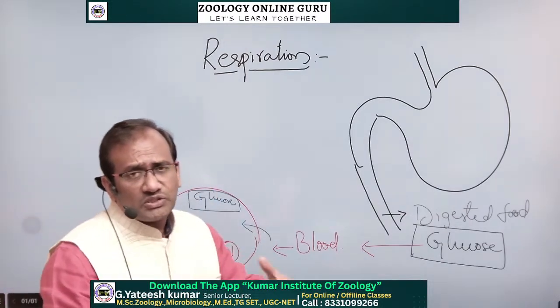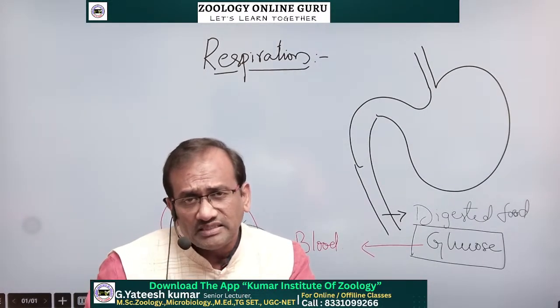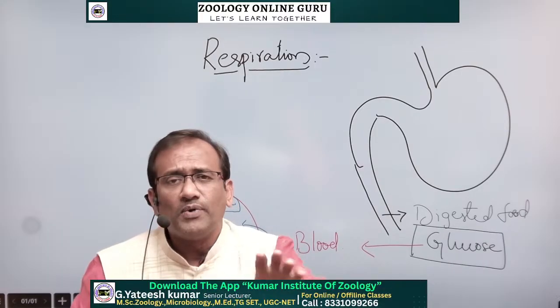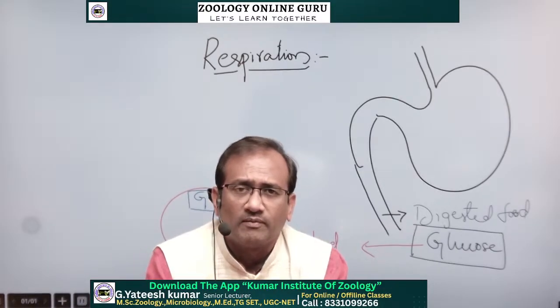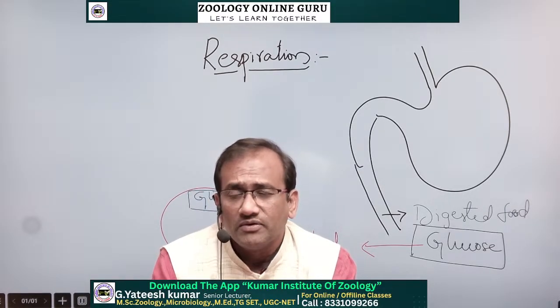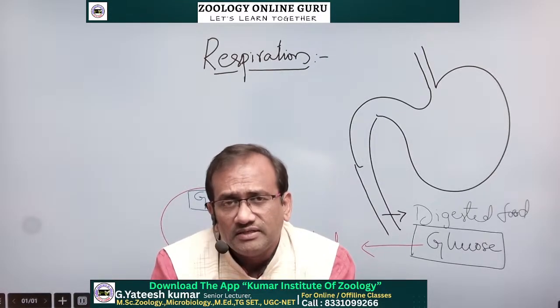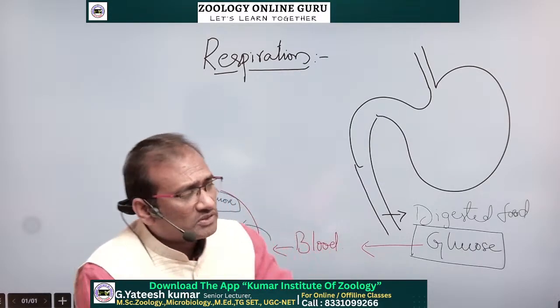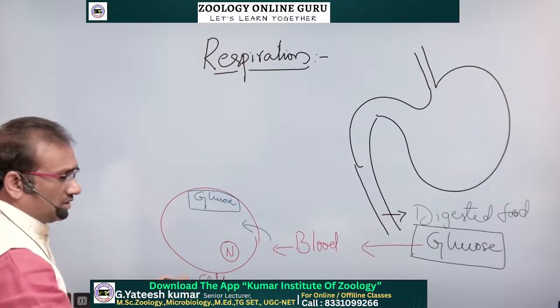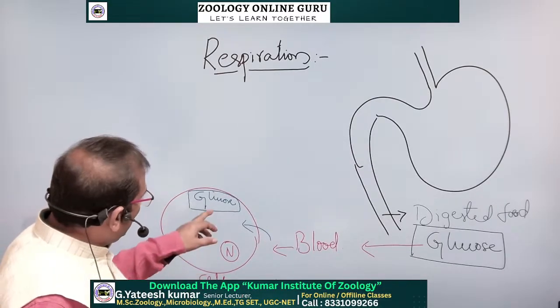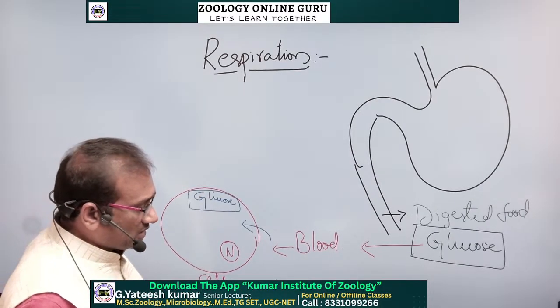Just now I proved that to release energy from that food material, we have to burn it. Burning is the process that brings the energy from that food material. So the same burning process is taking place in the cell cytoplasm.